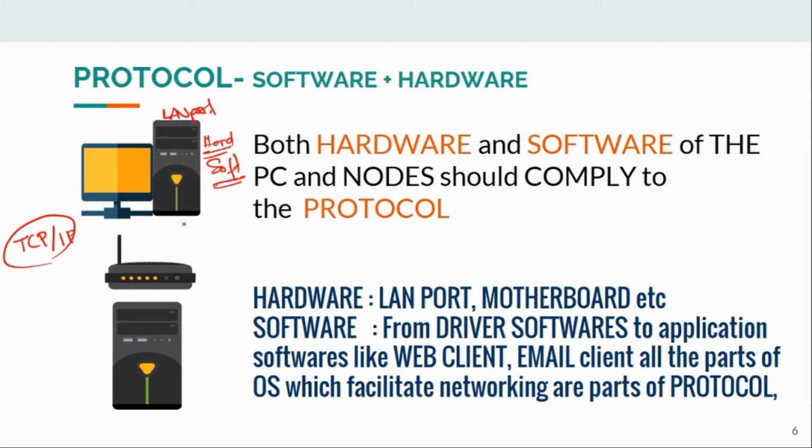All the nodes, not only the computers but also the routers, hubs, and servers, everything inside the network, should adhere to the protocol it is using. Both hardware and software: hardware such as the LAN port and motherboard, and software from driver software to application software, the last-end software which the PC uses to communicate, such as web client, email client, and web browser. All those come under the protocol suite.